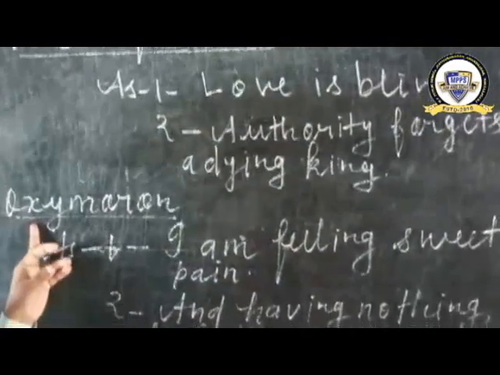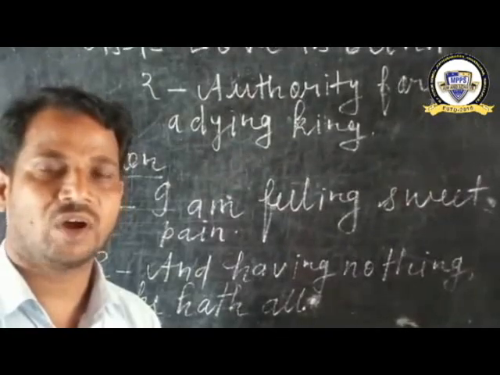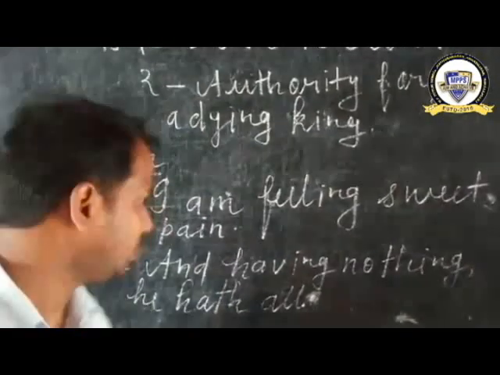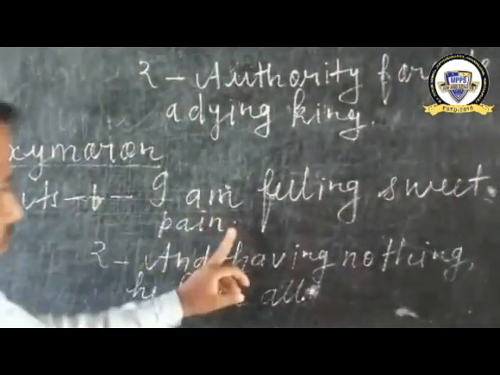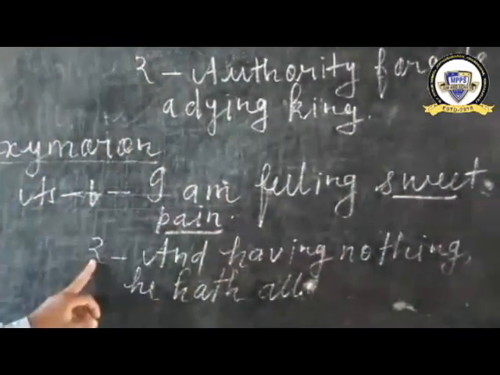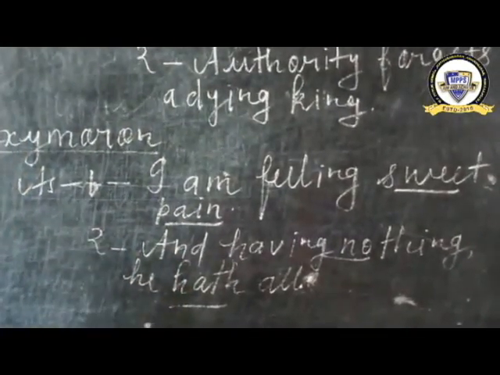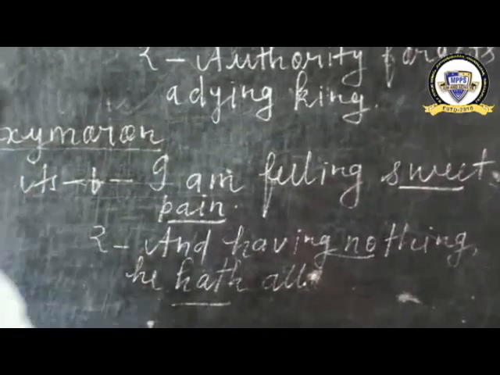And number four, oxymoron. In this figure of speech, two opposite qualities are added to the same thing. For example, I am feeling sweet pain. So sweet and pain, and having nothing, he had all. So in these two examples, there is the figure of speech oxymoron.